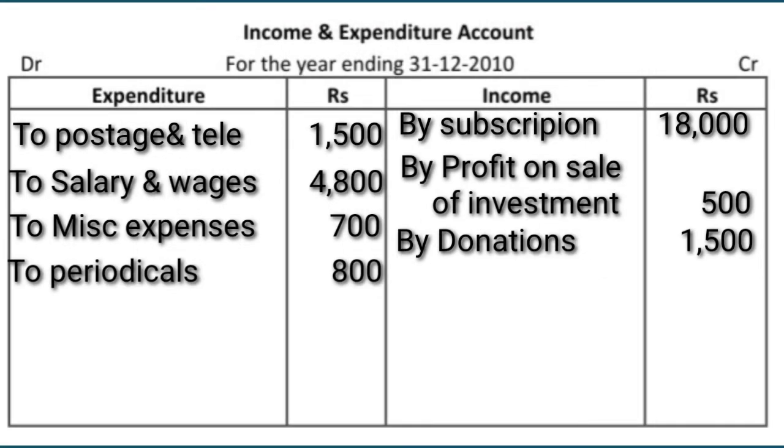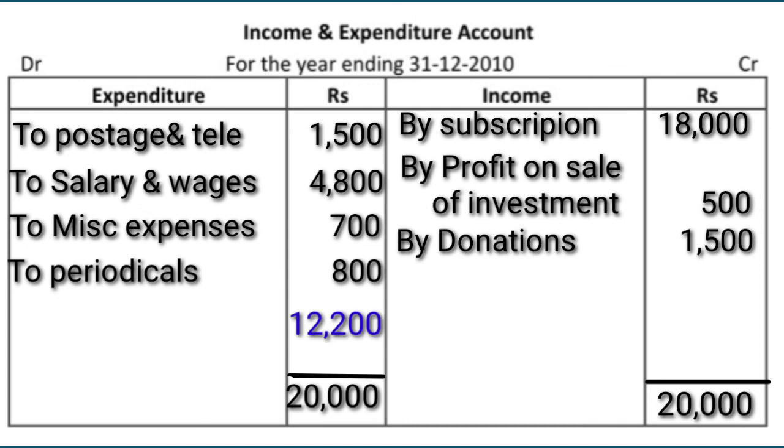Now we can balance this income and expenditure account. Total of the credit side is 20,000 and total of the debit side is 7,800. So we will write 20,000 on both sides. Here more amount is on the credit side, so the difference amount 12,200 we will write on the debit side, the expenditure side. This is the profit, but we will not call this profit.